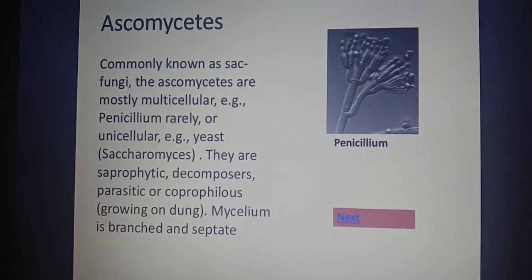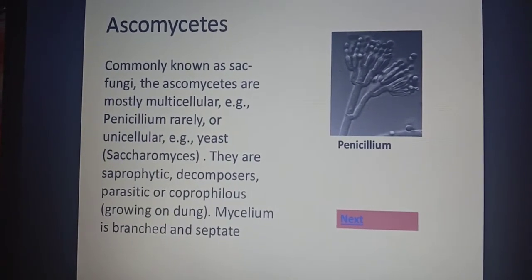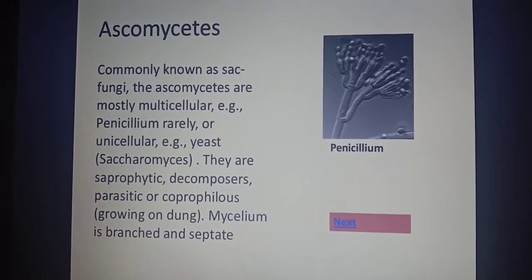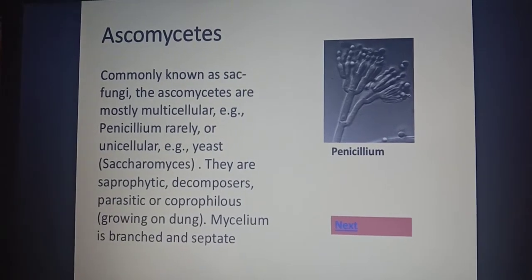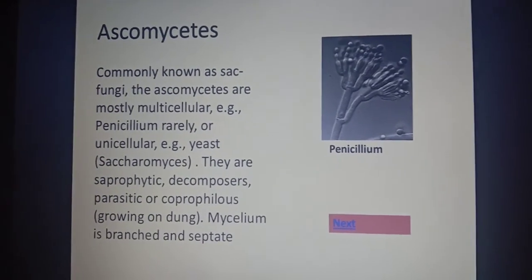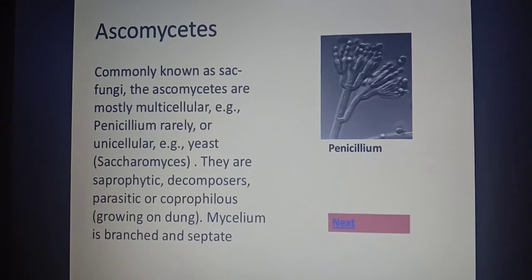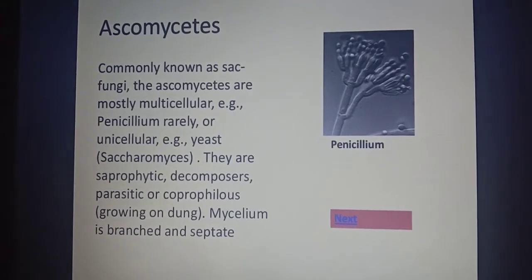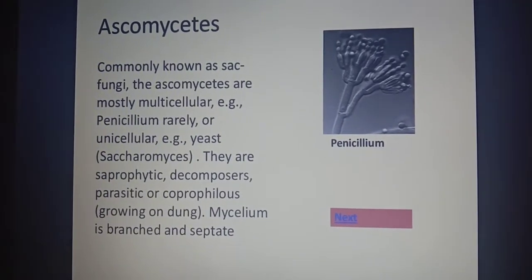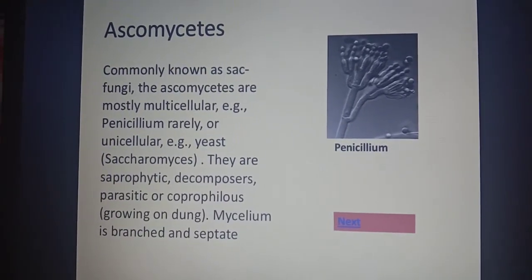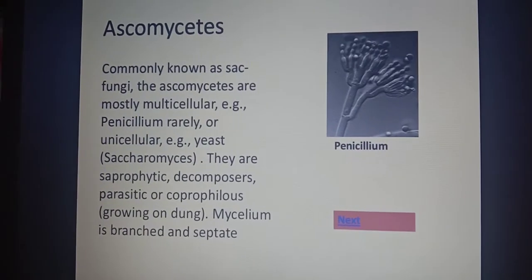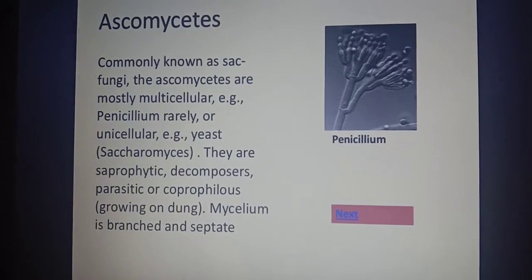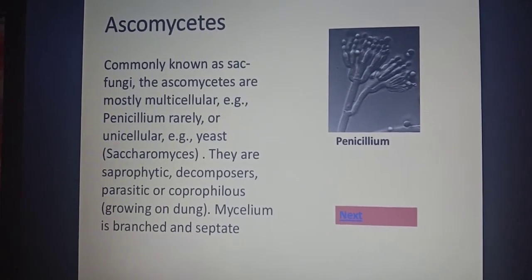Now you must have read the word penicillin, isn't it? So what is penicillin? Penicillin is an antibiotic. It was the first antibiotic which was discovered, isn't it? It was obtained from the fungus Penicillium notatum. Okay? The first antibiotic penicillin was discovered from the fungus Penicillium notatum. So Penicillium and Saccharomyces are examples of ascomycetes.